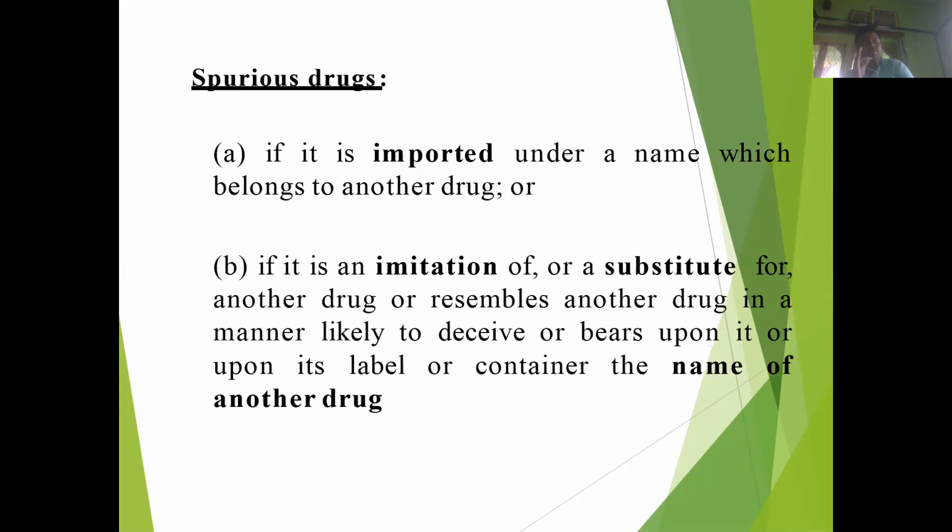That means spurious drugs are mainly imitations or substitutes of another drug under the same name as the original drug, but it is not the original drug, it is a substitute drug. That is called a spurious drug.